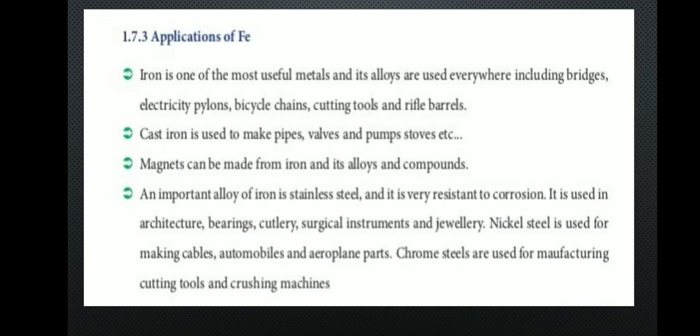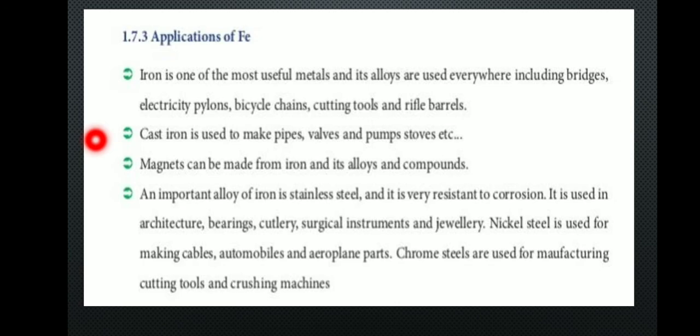Application of iron. Iron is one of the most useful metals, and its alloys are used everywhere including bridges, electricity pylons, bicycle chains, cutting tools, and rifle barrels. Cast iron is used to make pipes, valves, pumps, stoves, etc. Magnets can be made from iron and its alloys and compounds.